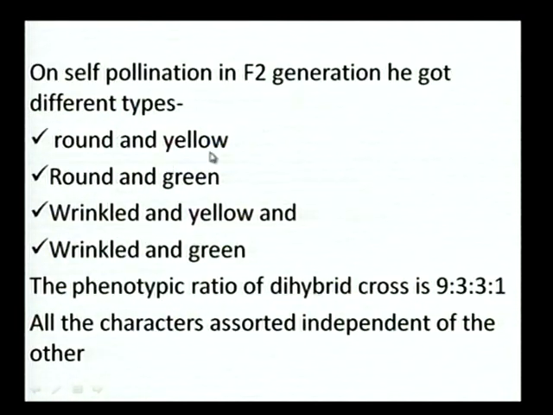On self-pollination in the second generation, he got different types: round and yellow, round and green, wrinkled and yellow, and wrinkled and green. The phenotypic ratio of dihybrid cross is 9:3:3:1. All the characters assorted independently of the others.